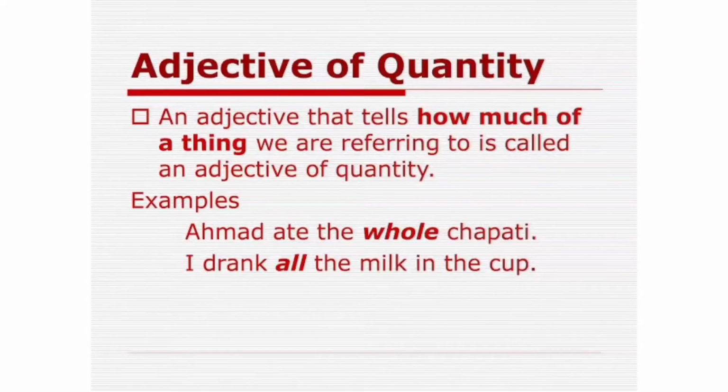Adjective of quantity. An adjective that tells how much of a thing we are referring to is called an adjective of quantity. Ahmed ate the whole chapati. I drank all the milk in the cup. Here the words like whole and all refer to the quantity. So these are adjectives of quantity.